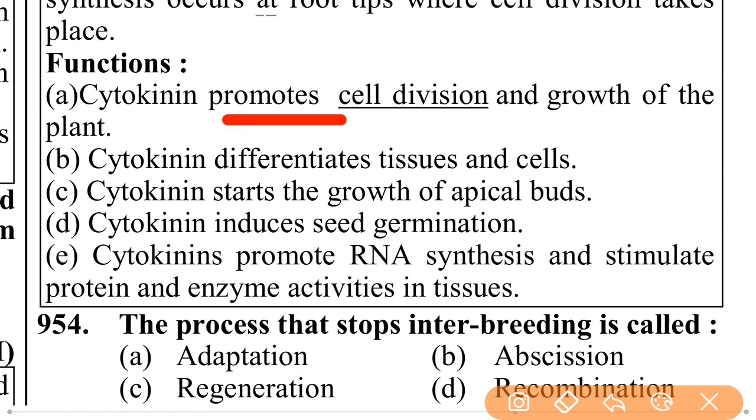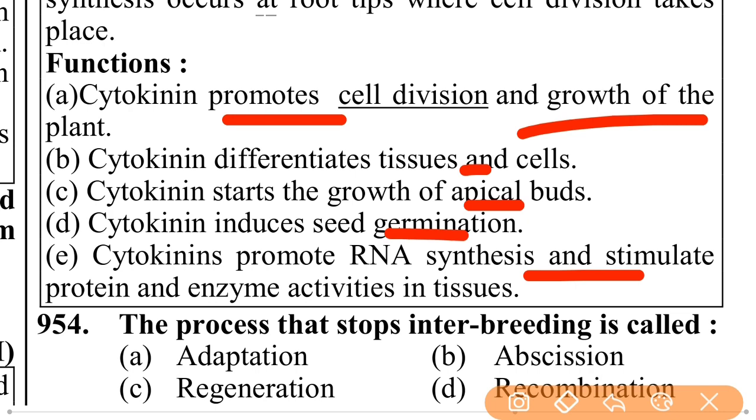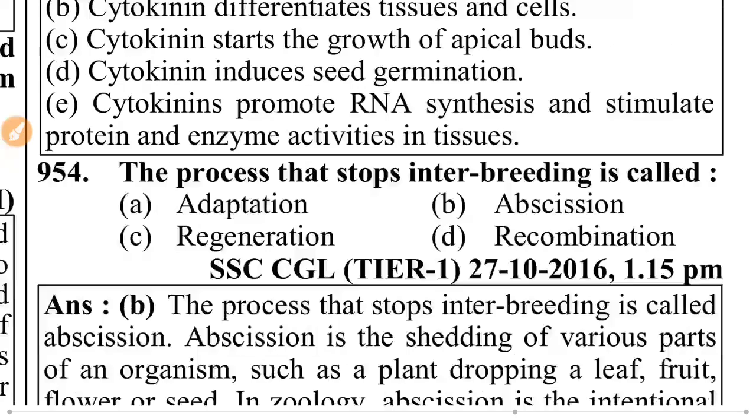Cytokinin promotes cell division and growth of plant. Cytokinin differentiates tissue and cells. Cytokinin starts the growth of apical buds. Cytokinin induces seed germination. Cytokinins promote RNA synthesis and stimulate protein and enzyme activities in tissue.